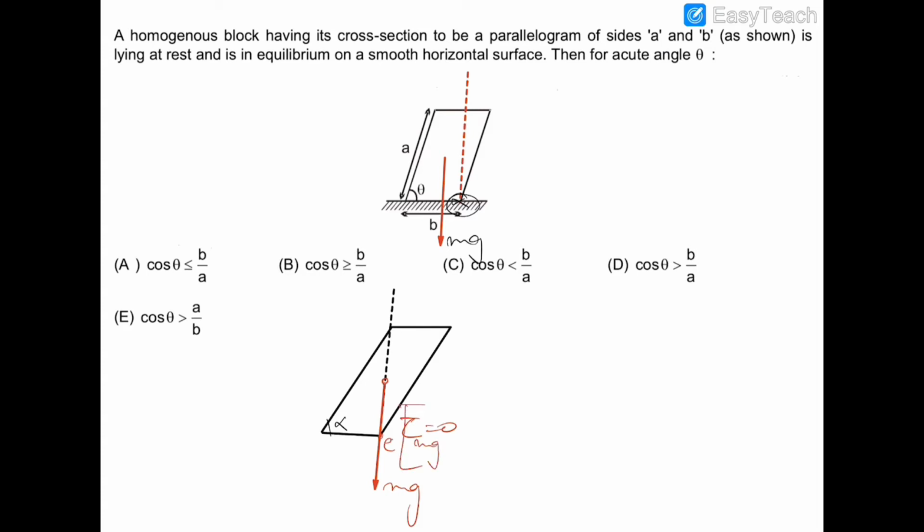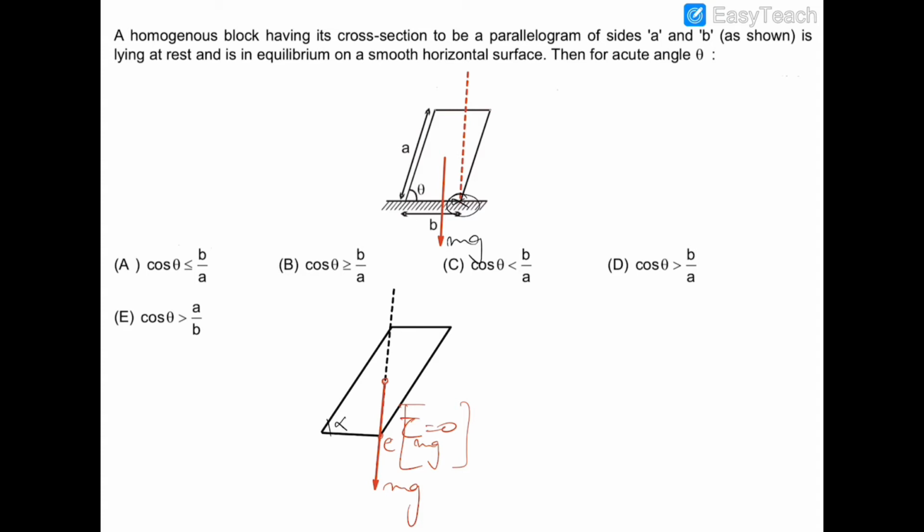Therefore if we tilt this block by more than alpha, this angle would decrease and mg would start to shift towards the right side of this vertical line. If mg shifts towards the right side of this vertical line, then there would be a torque in the clockwise direction, and this torque will topple this block.